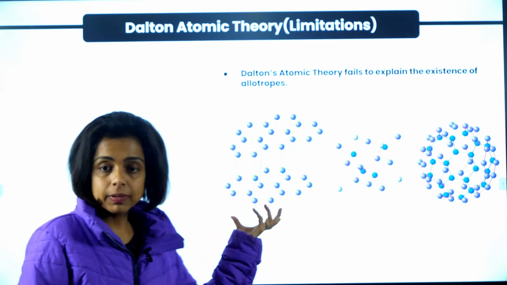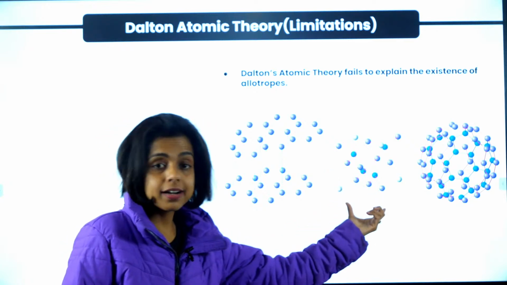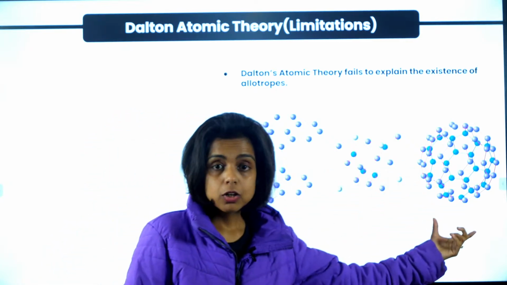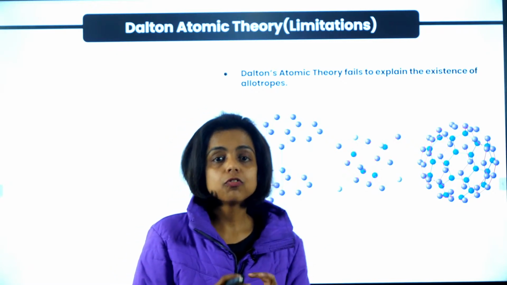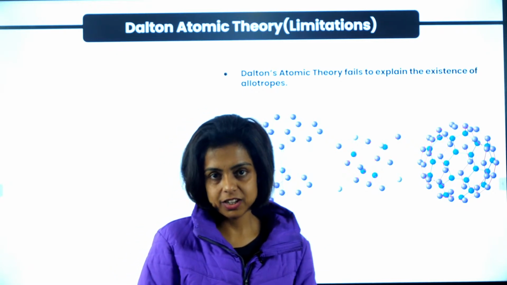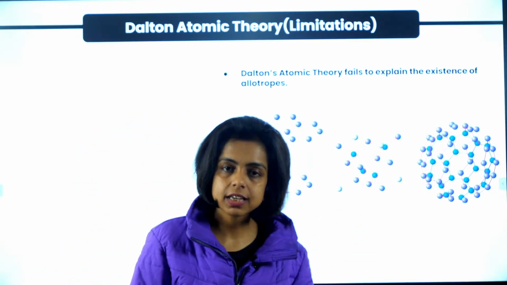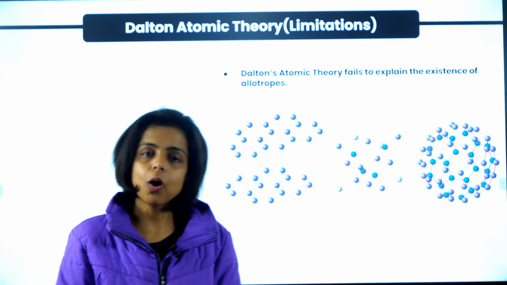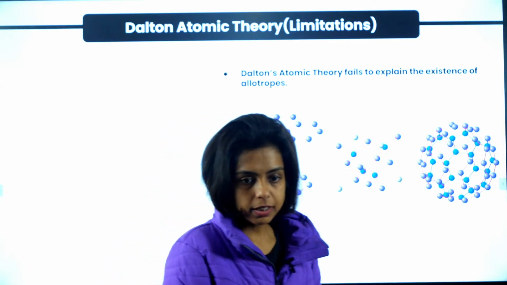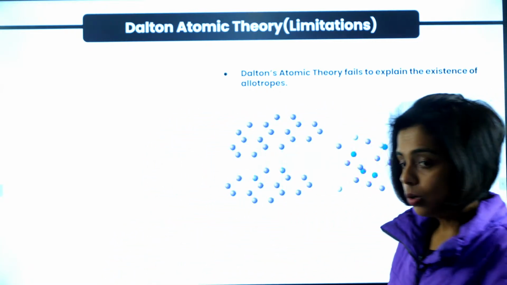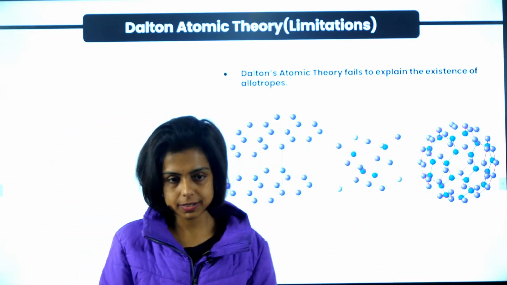For example, carbon exists in this form. Atoms can arrange in this form, forming graphite. Graphite is carbon. Tetrahedrally, that is carbon: diamond, fullerene. So allotropes are the various forms in which an element can exist in nature, right? This is carbon, graphite is carbon, diamond is carbon, fullerene is carbon, coke is carbon, charcoal is carbon. They all are carbon only, but we call them allotropes of carbon. Got it? Yes. So Dalton's atomic theory was proven wrong by many future experiments.